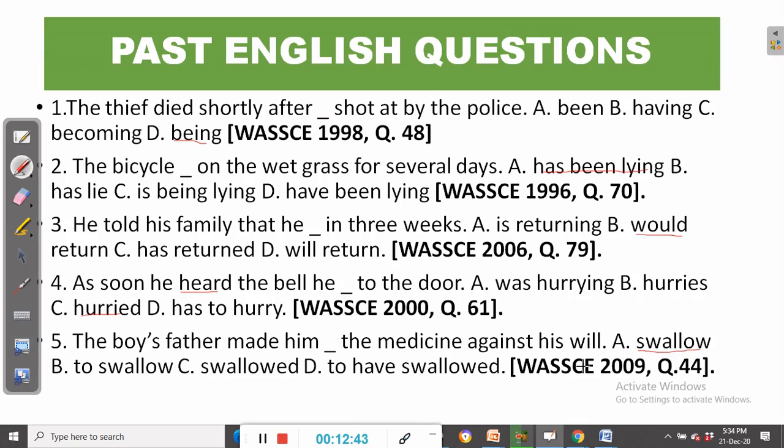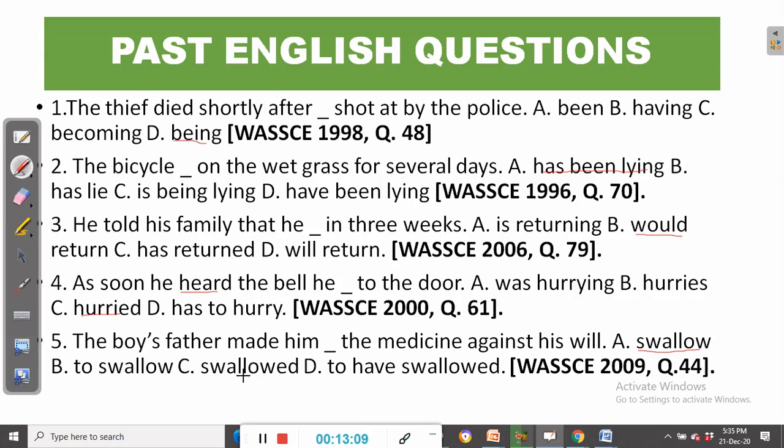Because when we are dealing with a causative verb, then the verb make is make plus person plus base verb. So in this case, the base verb is swallow. So you cannot say the boy's father made him to swallow. No, that would be wrong.